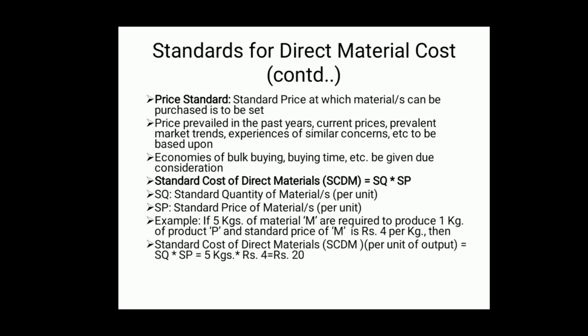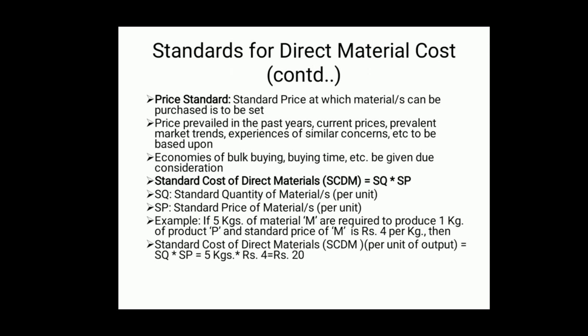Now, standard cost of direct materials, shortly SCDM, is equal to the product of SQ and SP. Here they have been expanded. SQ stands for standard quantity of material or standard quantity of materials per unit.